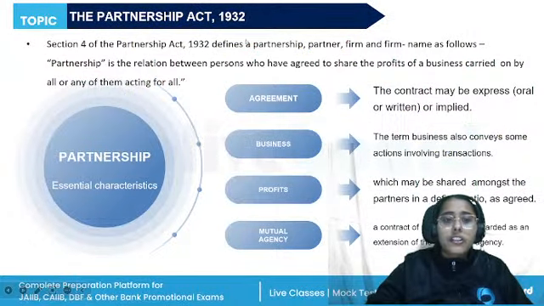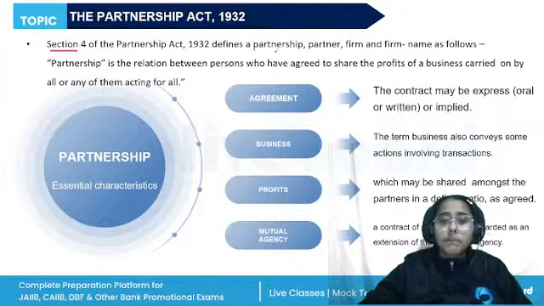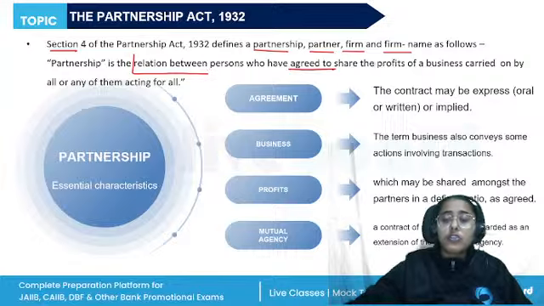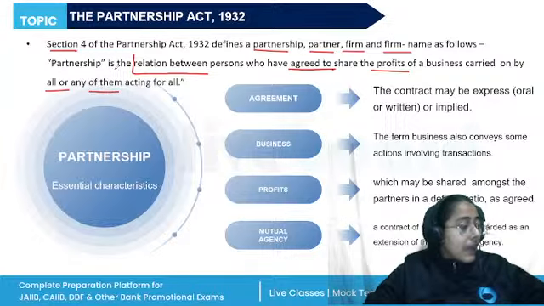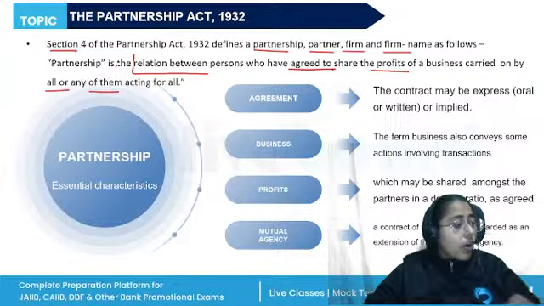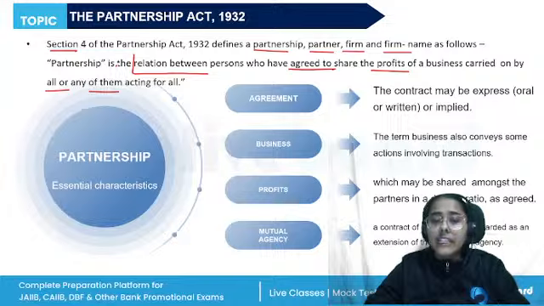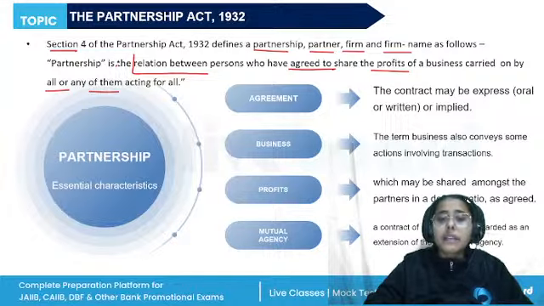In the Partnership Act of 1932, under Section 4, we have the important definitions of partnership, partner, firm, and firm name. Partnership is the relation between persons who have agreed to share the profits of a business carried on by all or any of them acting for all. So either all the people involved, or any one person on their behalf.